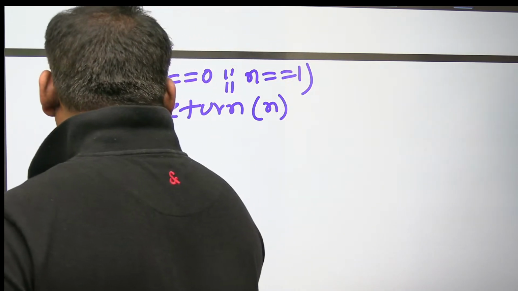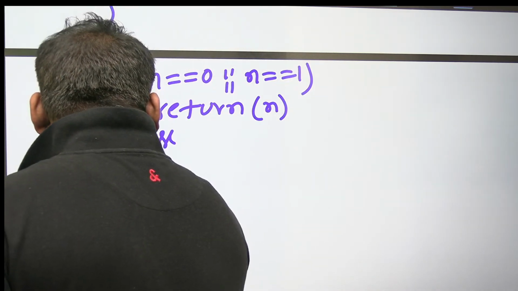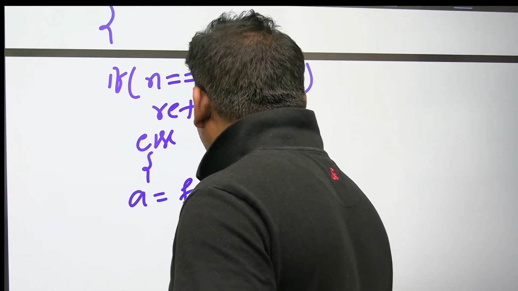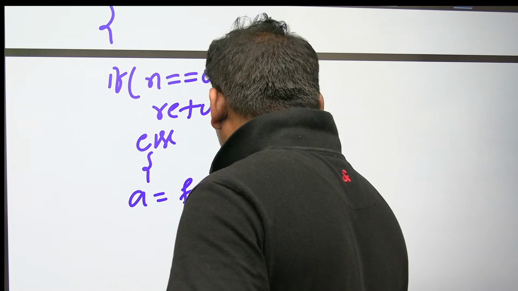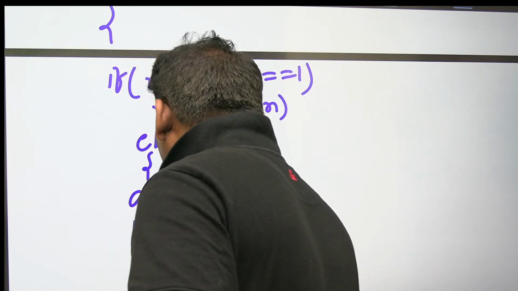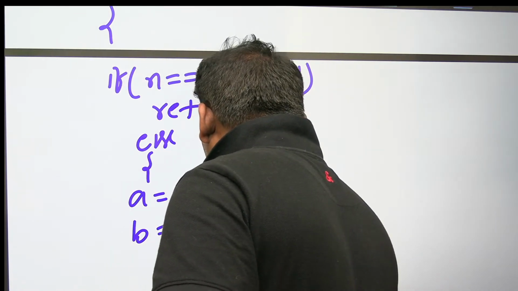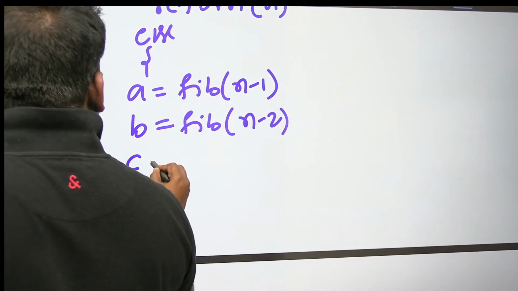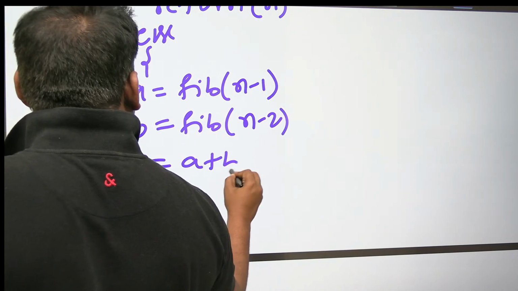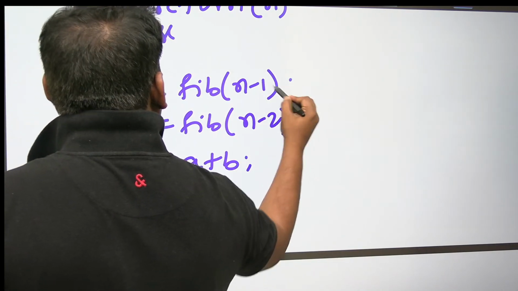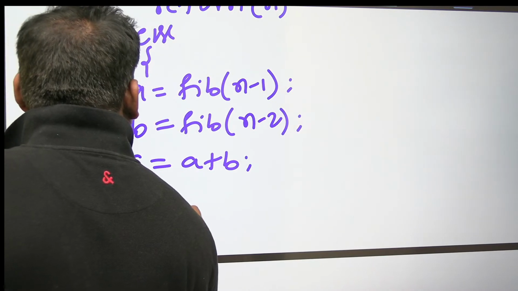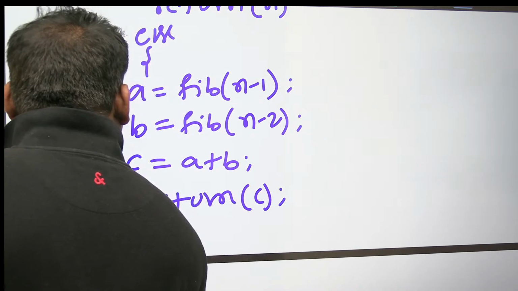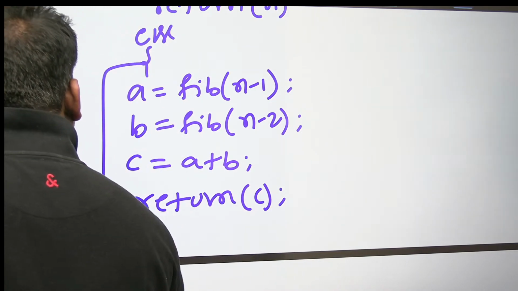see this one. A is equal to Fibonacci of n minus 1. B is equal to Fibonacci of n minus 2. C is equal to A plus B. Return C. End of the else part.